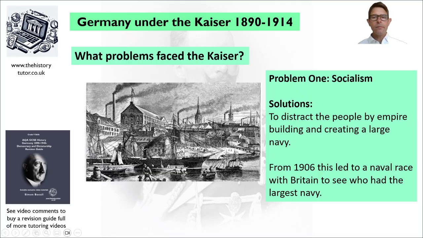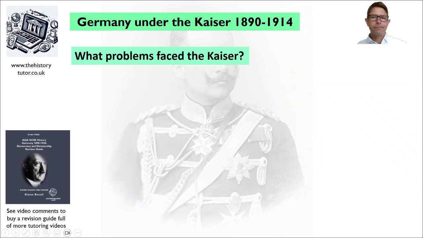In 1906, they had a very aggressive naval building program that led to a massive rivalry with the British, and Britain was more likely to go to war in 1914 when the First World War outbreak took place because Germany was threatening their navy. So it was a very serious rivalry.